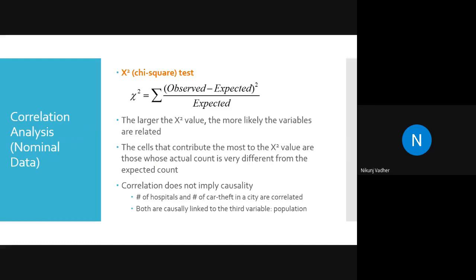So what is correlation analysis? I think you have studied this method, chi-square, in the last semester. Anyone from the class? Vijay, what do you say? Have you studied this?